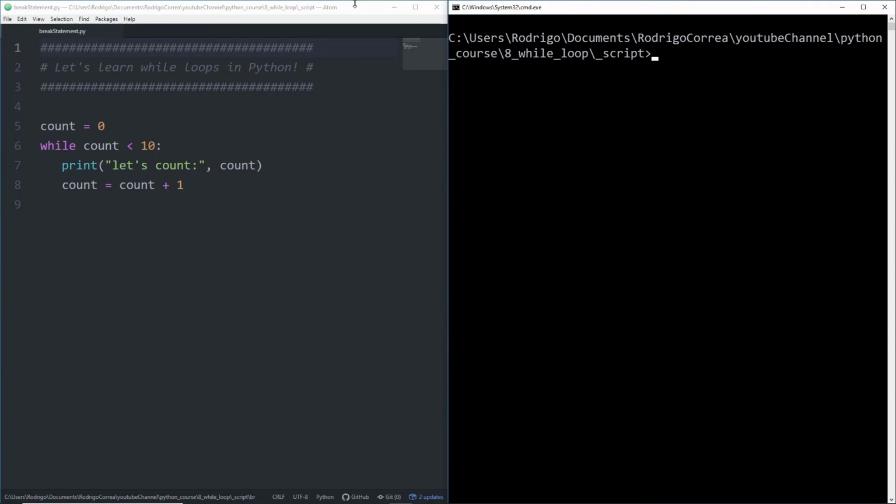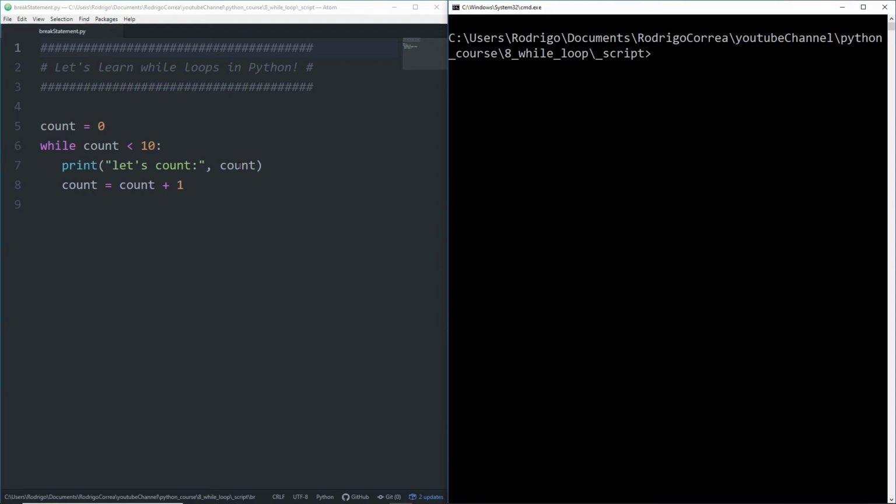We will learn how to break a while loop even though a given condition returns true. Here in that simple example, 0 is assigned to count. And while count is less than 10, let's just print "let's count". And then you're gonna have let's count 0, 1, 2, 3, 4, 5, up to 9.